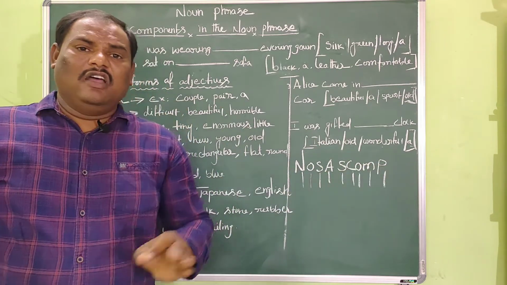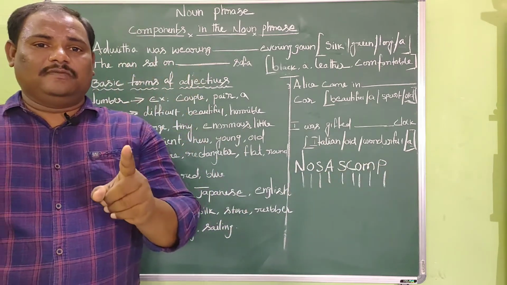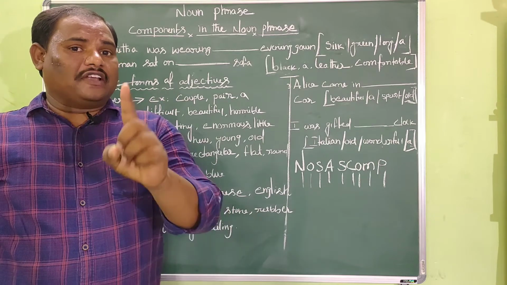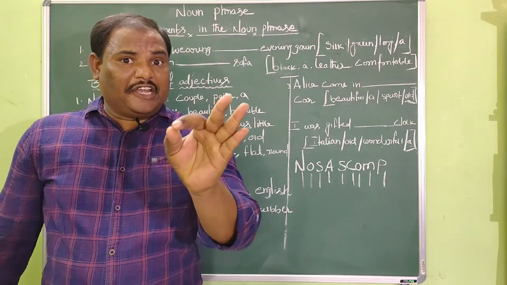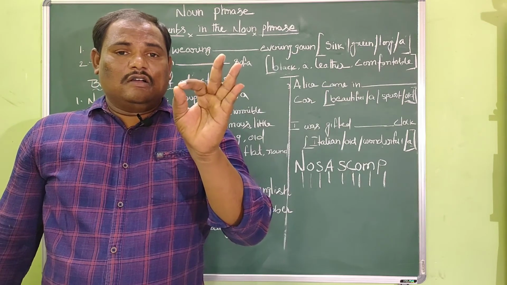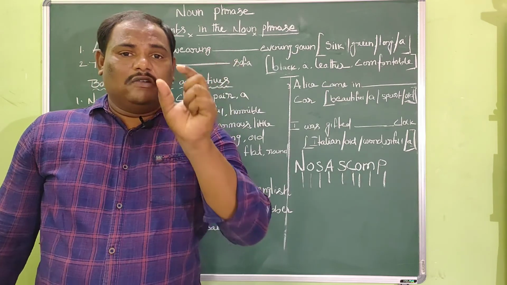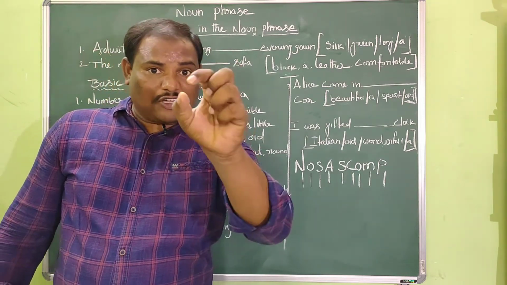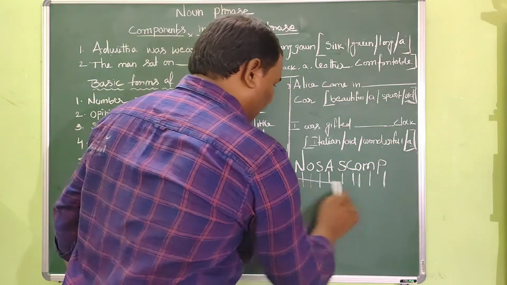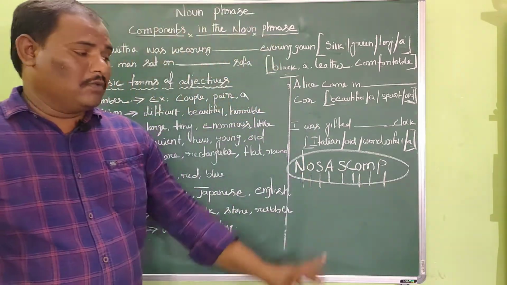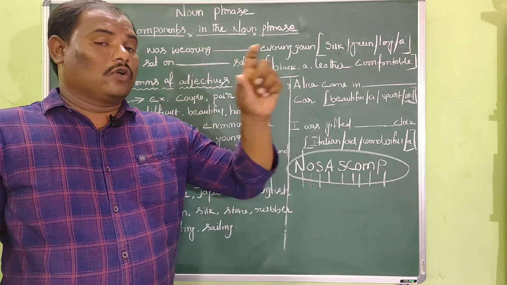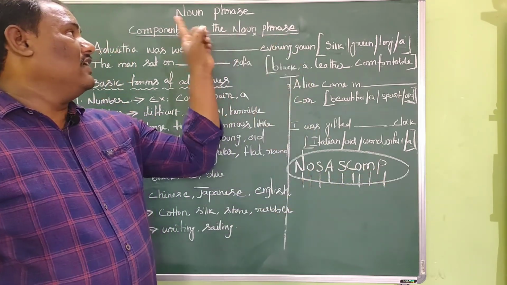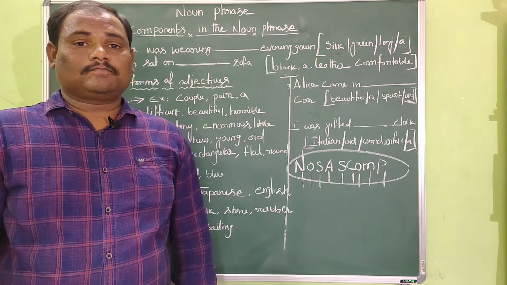Remember, my dear friends, whenever you see a question in the competitive examination about this grammar point noun phrase, the immediate word that should be stuck in your mind is nothing but this acronym NOSASQUAMB. You should remember this acronym whenever you are going to face a question regarding noun phrase.